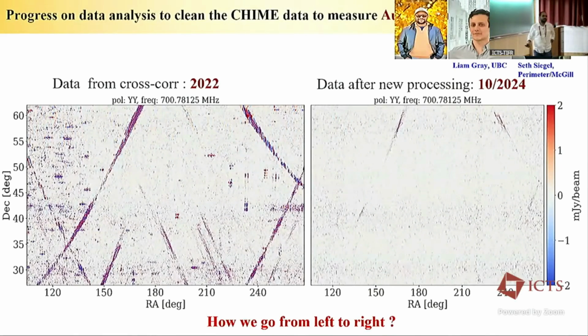So the question is how we go from left to right. This is not magic, and we worked really, really hard to get rid of all these effects and go to here. This is the same channel, same data set, just an improved analysis pipeline. So I'll now focus on how we go from left to right.